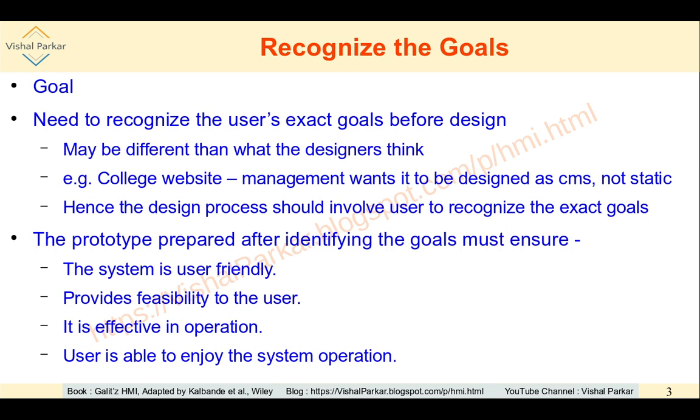The system has to be effective in operation. Whatever the user wishes, that must be provided as much as possible. If the user wishes something and the system does not provide up to that mark, that will not be called effective. The system has to be effective. The prototype should ensure that. And very important is that the user is able to enjoy the system operation. So the overall tasks which are performed to achieve the user goal should be enjoyable.